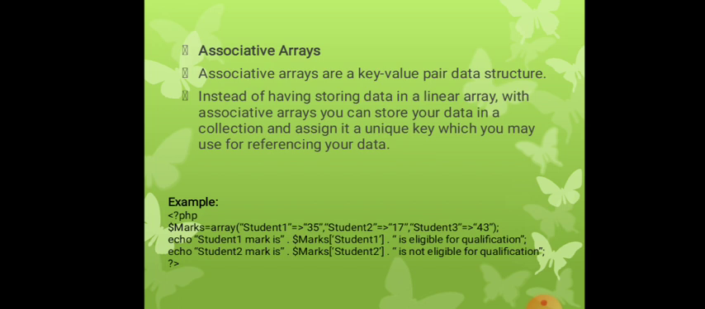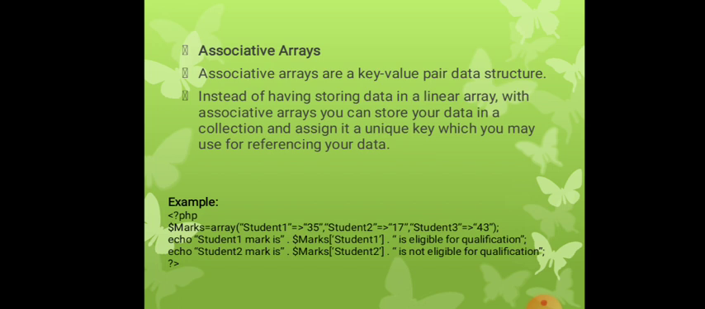Associative array: an associative array is a key-value pair data structure. Instead of storing data in a linear array, with an associative array you can store your data in a collection and assign it a unique key which you may use for referencing your data. In the example, the mark array: student 1 has the mark 35, the second student has the mark of 17, the third student has the value of 43.